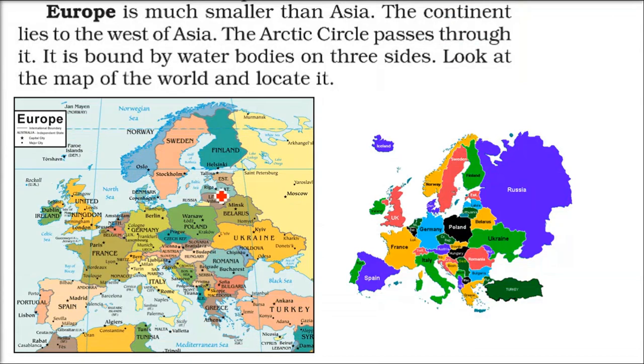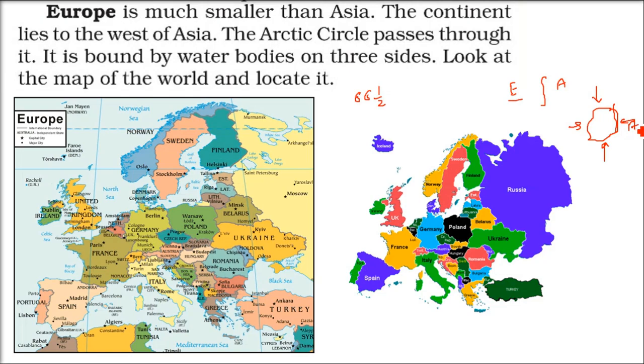Coming to Europe. Europe is a very important continent, because the population density is quite high. The place is small, but a lot of people live here. Asia and Europe are divided by the Ural Mountains. Then we have 66.5 degrees, the Arctic Circle. It passes through it. So on three sides, it has sea or ocean.